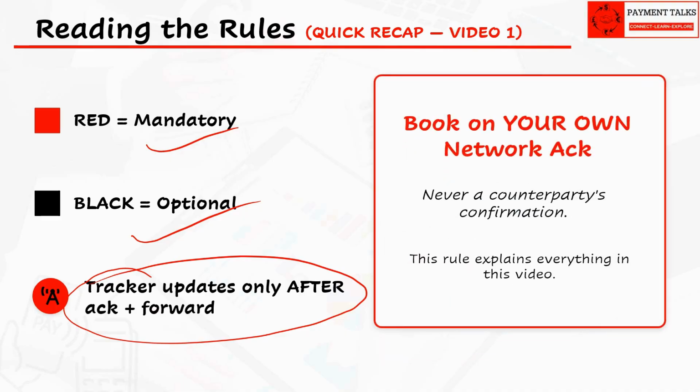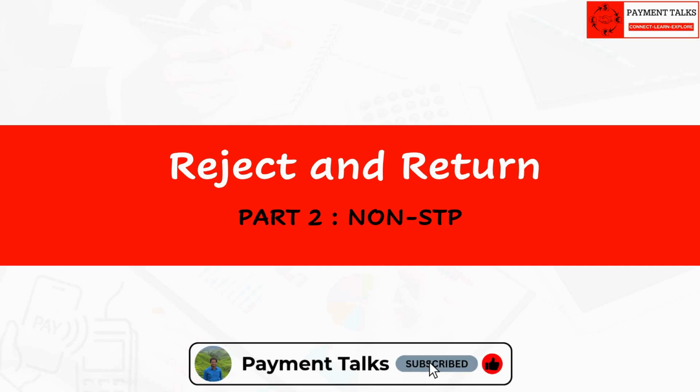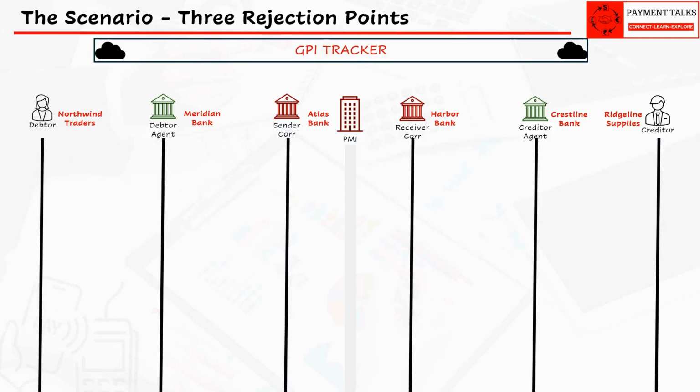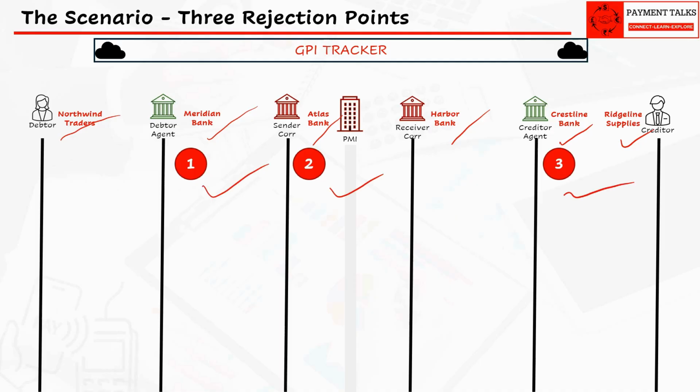One more rule matters more than any other in this episode. A bank books its accounting entry on its own network acknowledgement, never on a counterparty's confirmation. Hold on to that. It explains almost everything you are about to see. In this video, first we see the non-STP scenario message flows and understand when a bank rejects versus when a bank returns a payment. Same cast as before: Northwind Traders, Meridian Bank, Atlas Bank, Harbor Bank, and Crestline Bank with Ridgeline as creditor. This time, we are tracking three separate points where this payment could get turned away.